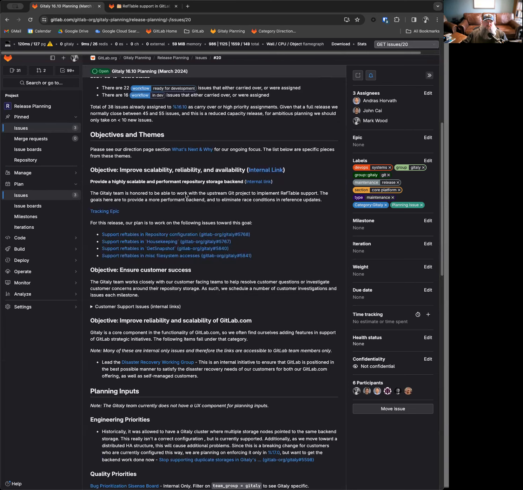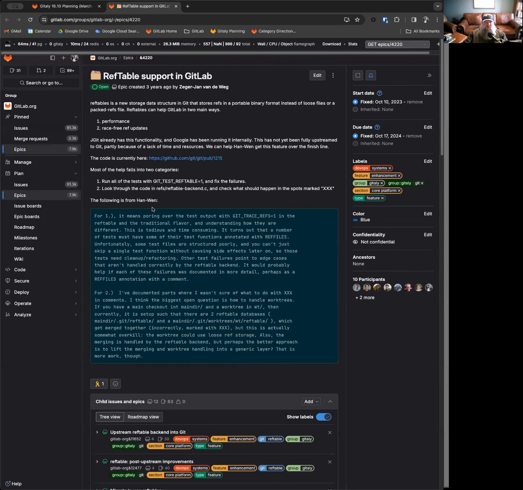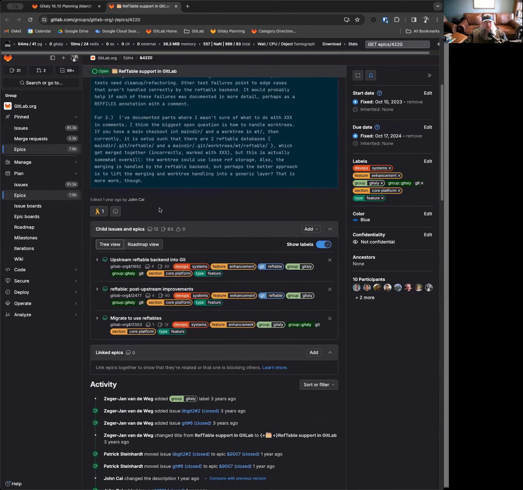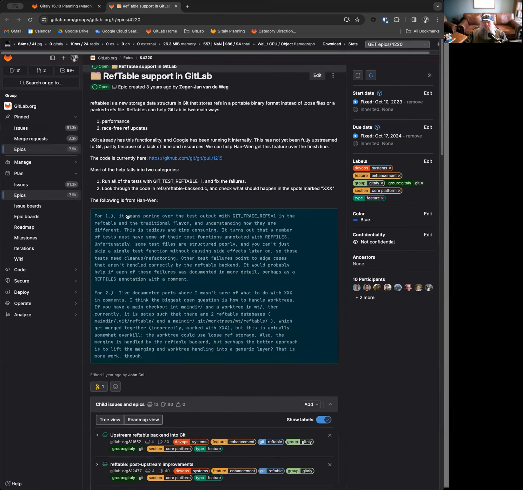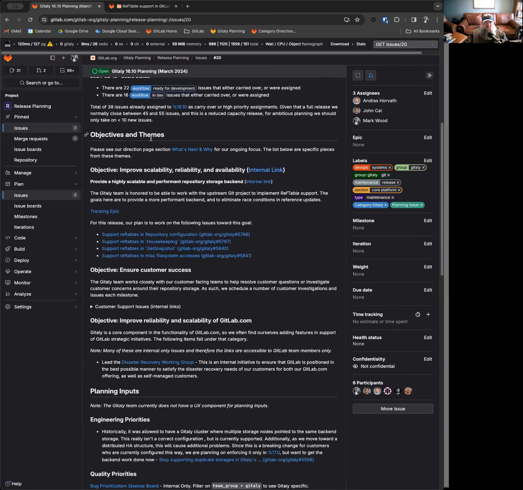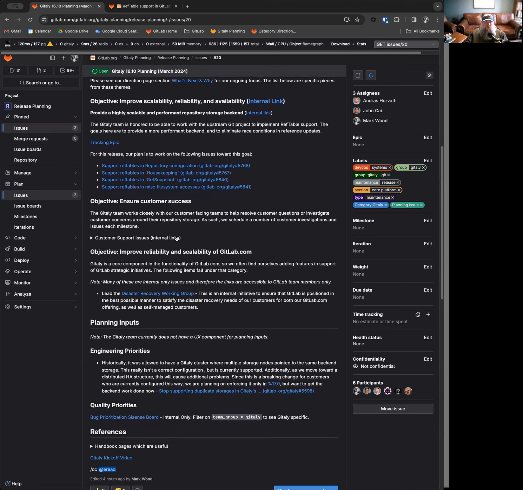There's a tracking epic here that shows how the team is doing and what we've been up to, and it's pretty impressive the amount of work we've done in the time frame thus far. We do have a bunch of things scheduled this release to continue moving us toward this goal of improving performance and scalability.